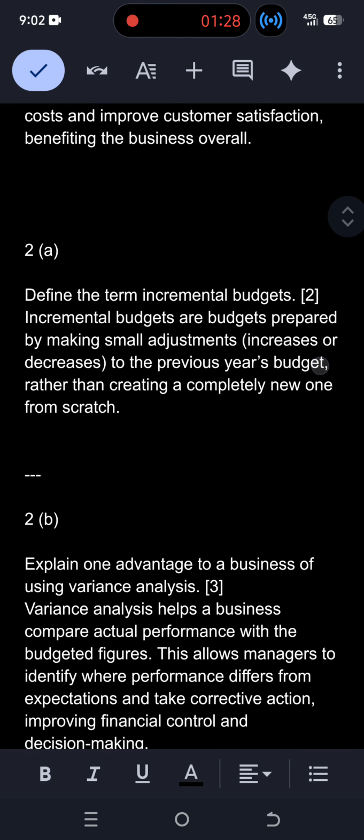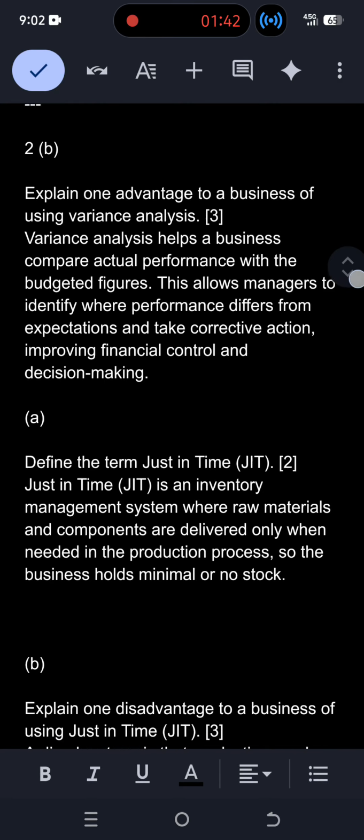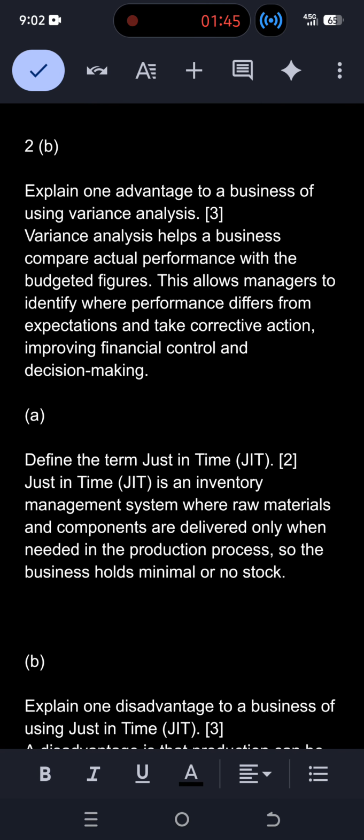The second question is: define the term incremental budgets. So, incremental budgets are budgets prepared by making small adjustments, meaning increase or decrease, to the previous year's budget rather than creating a completely new one from scratch. 2B is explain one advantage to a business of using the variance analysis. So variance analysis will help business to compare actual performance with the budgeted figures, and this allows managers to identify where performance differs from expectations and take corrective actions, improving financial control and decision making.